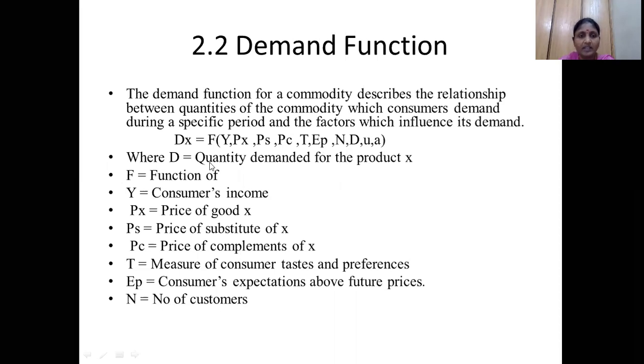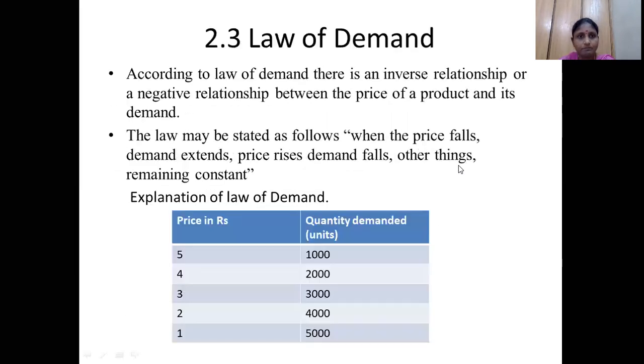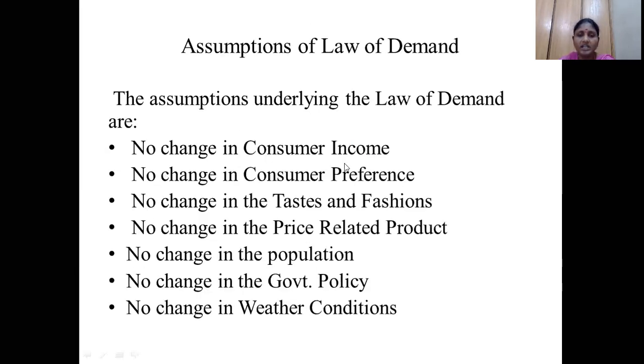What we are saying is, when you are explaining the law of demand, we are considering all these other factors to remain constant. We are not considering the other factors. That is the thing I am saying. No change in the customer income. We are not considering the income-based purpose. Generally, whenever the income increases, the demand is also going to increase. So we are keeping all these factors constant. The assumptions underlying the law of demand are that we are keeping all other factors constant: consumers' preference, tastes and fashions, price of the related product, population, government policies.